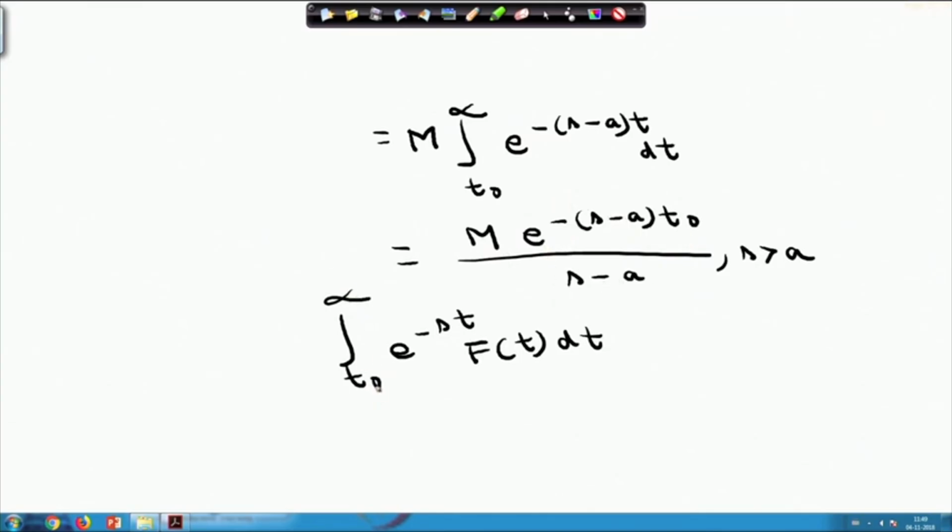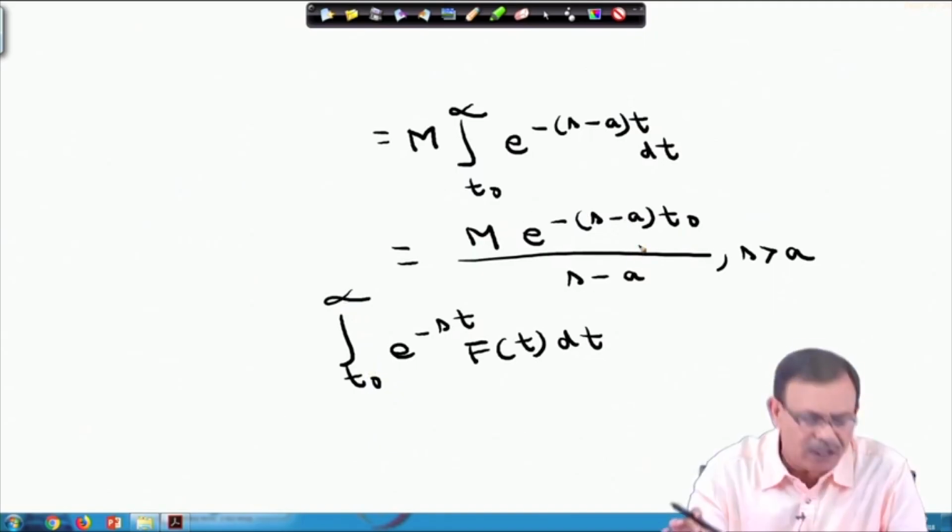Note this one, t0 can take values up to infinity. Even if t0 takes the value infinity, then also I will get some small finite value.